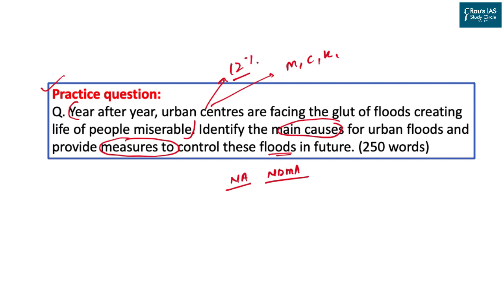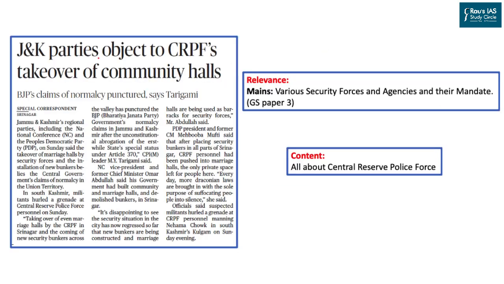With this discussion in place, now we will move to the next article for the day. This article got published on page 10 of the Delhi edition of The Hindu newspaper, and this article talks about the important paramilitary force in India known by the name Central Reserve Police Force. Apart from that, there is nothing important to read in this article. The relevance of this article comes from the fact that in the General Studies paper 3 mains examination, UPSC has a topic, the last part of the syllabus, as various security forces and agencies and their mandate. So, from this perspective, we will read about the Central Reserve Police Force in India.